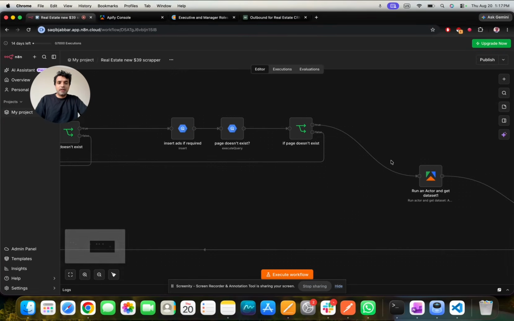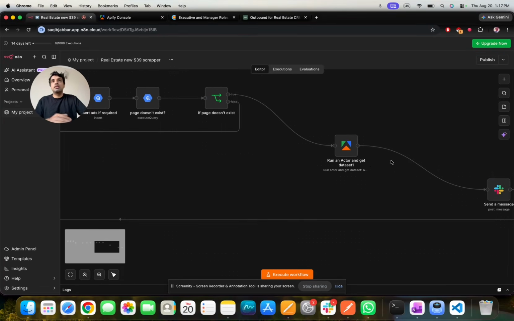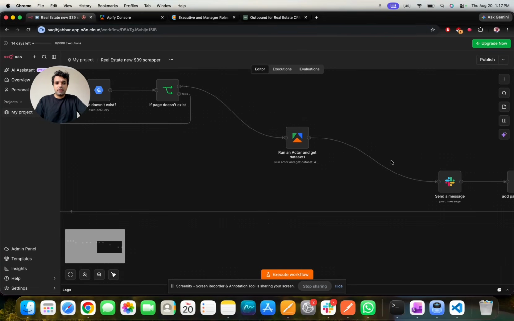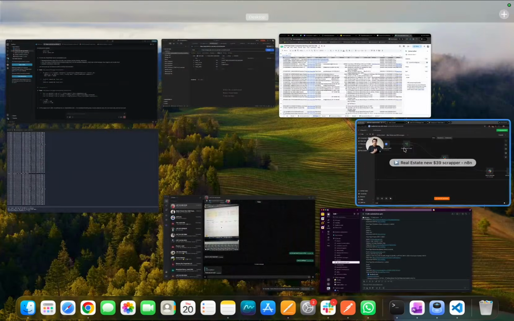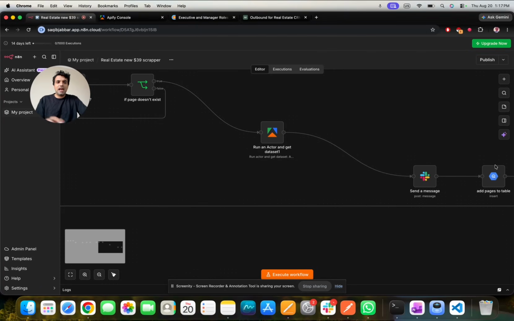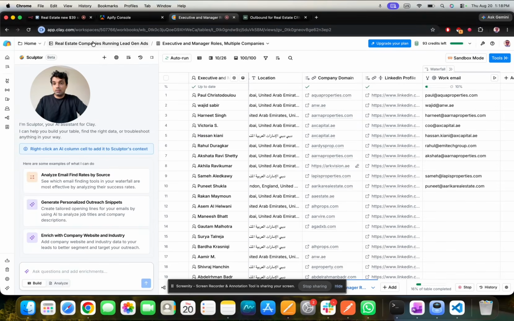Then we run another Apify actor that fetches all the details from the Facebook page, for example, their address, the phone number, anything that we could find useful. We send a Slack message here so that our sales team, or for example me at least, has visibility into what's happening. And then it adds the page to the table, and then it sends the details of the ad and the page to our Clay table. And the rest of the magic happens here on the Clay table.